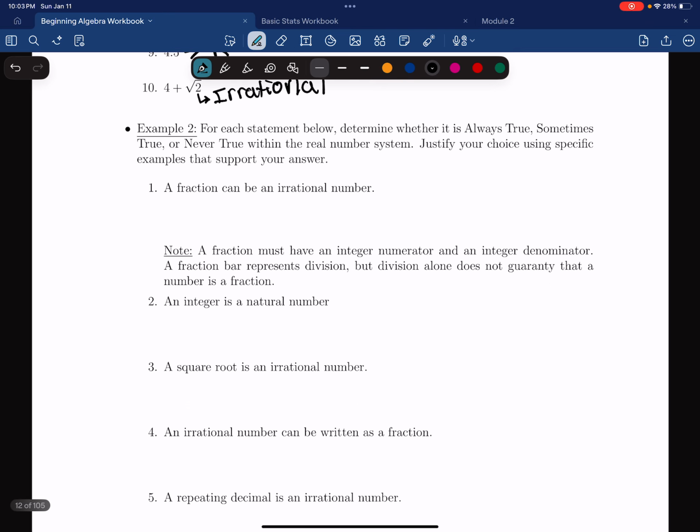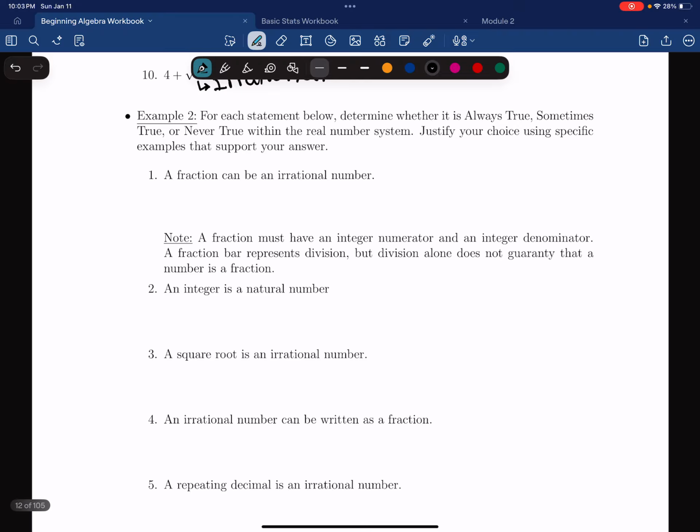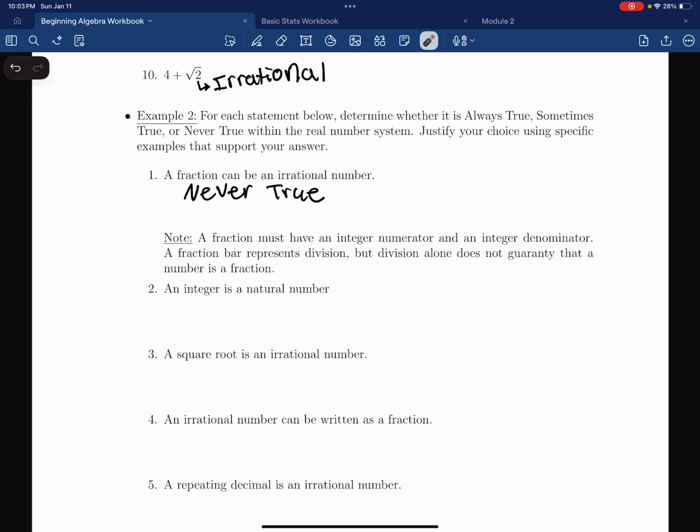So for example number 1, we have the statement, a fraction can be an irrational number. And this one can be a little tricky sometimes. And this one happens to be never true. And here's why. Because a fraction, by definition, must have an integer numerator and an integer denominator.